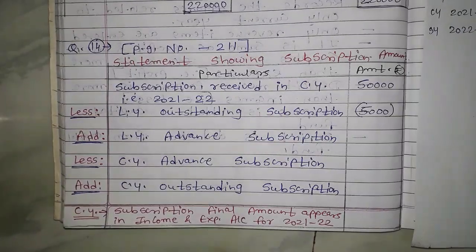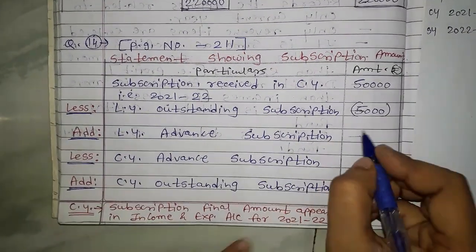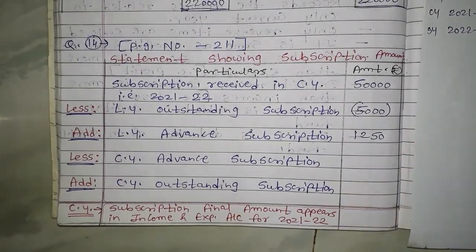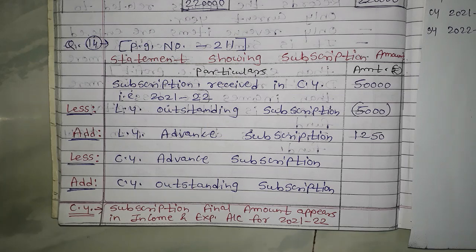Okay, so we are going to add the last year advance, that is 1250. If you are getting confused, then you can by heart it. Unfortunately I have to tell you to by heart it if you are not getting the logic.